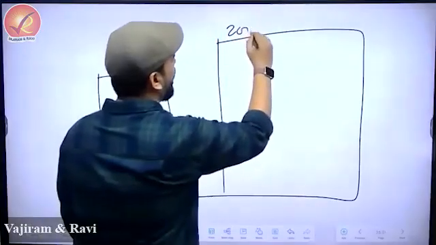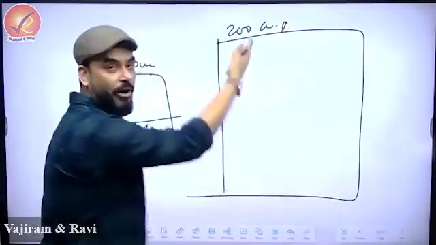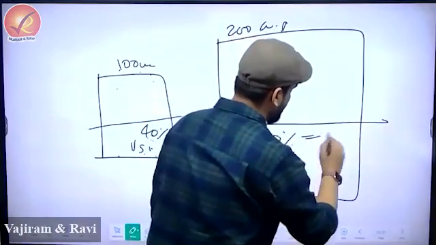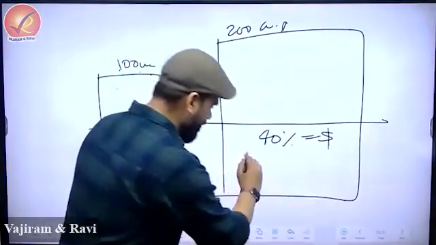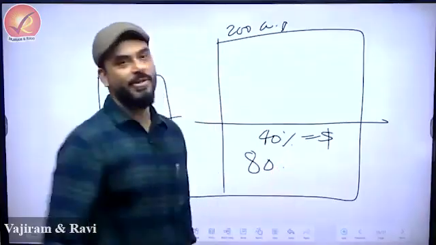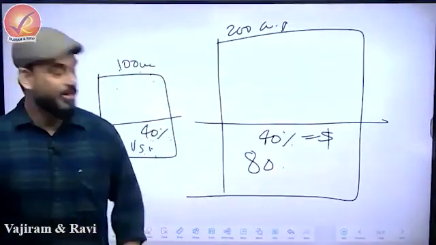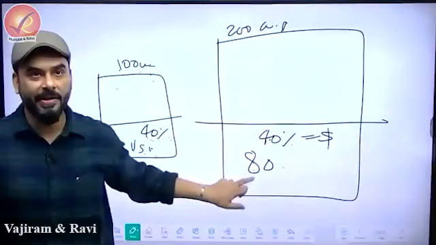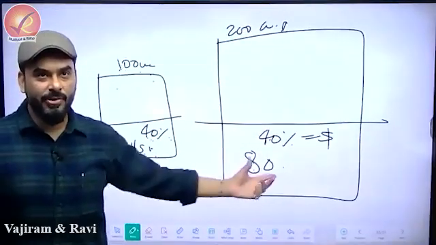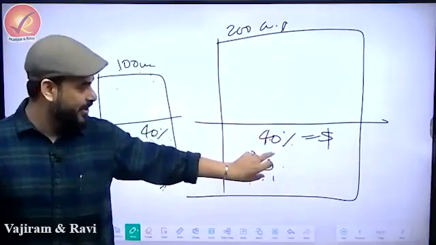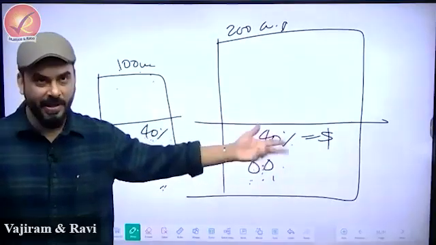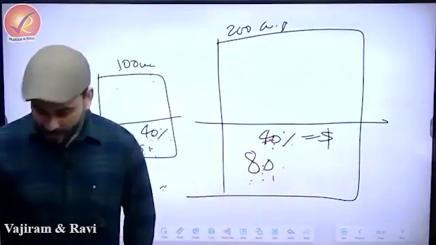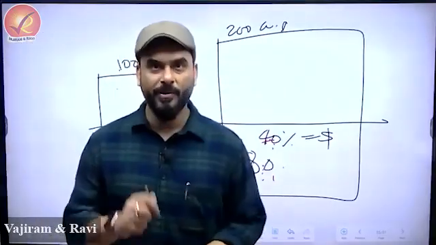But if there are 200 currency notes in this box, and if I tell you that 40% is dollars, so how many currency notes are actually dollar? 80 currency notes are dollars here, because 40% of 200 is 80. So in absolute sense, if you increase the size of the box, in absolute numbers the dollar will increase, percentage will remain the same.